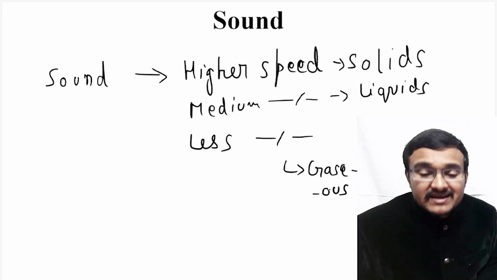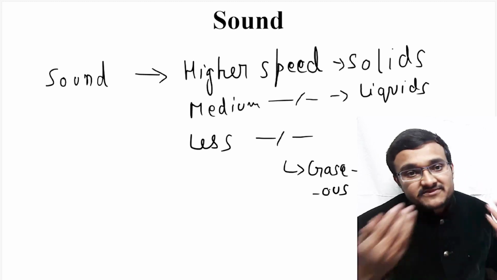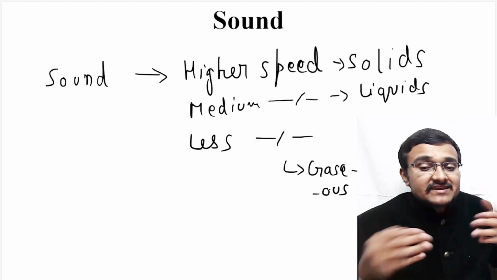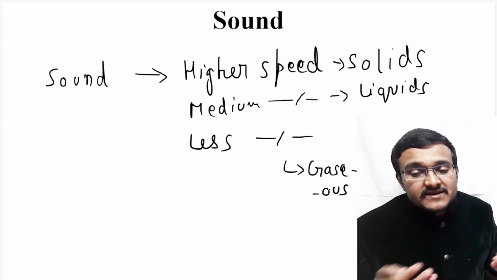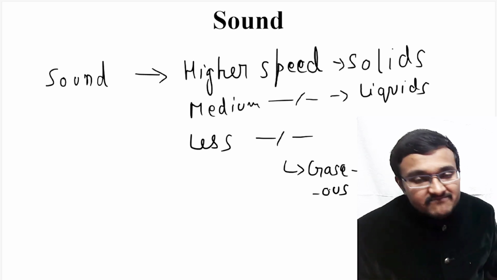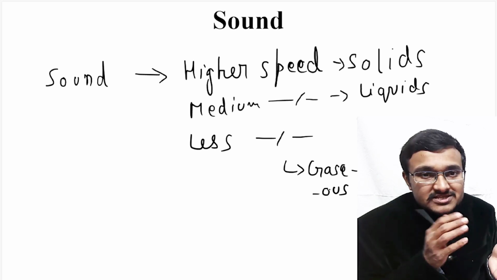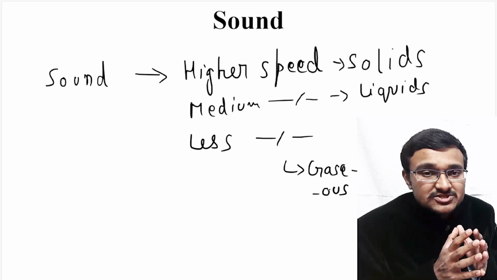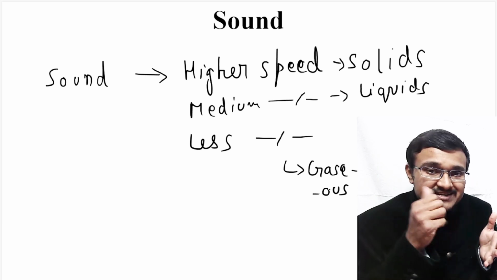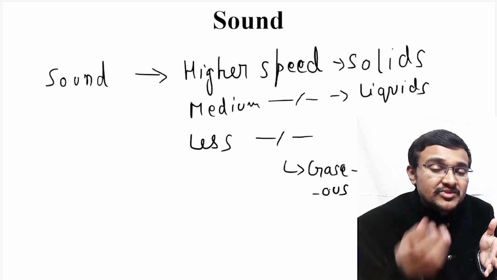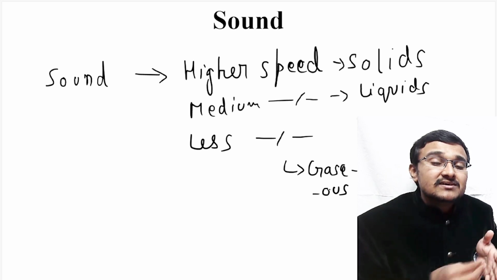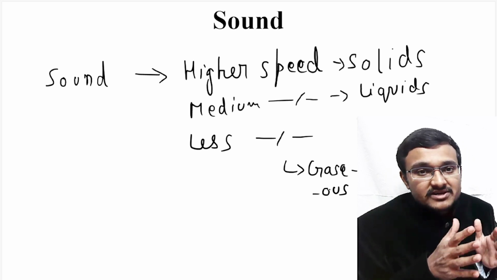So in different gaseous media it has different velocity, in different liquids it has different velocity, and in different solids sound has different velocity. So always remember, the speed of a particular sound depends on the medium, whether it is solid, liquid or gaseous, and also it depends on the material of that particular medium.